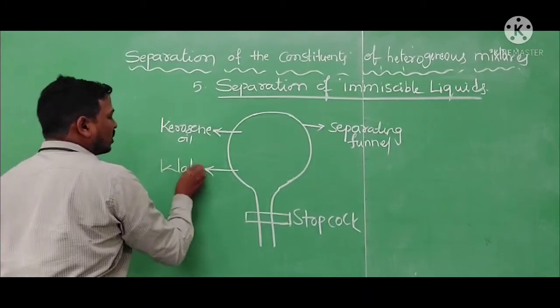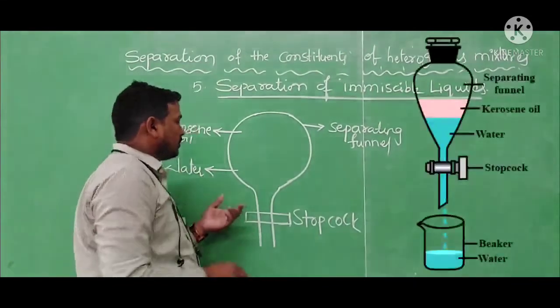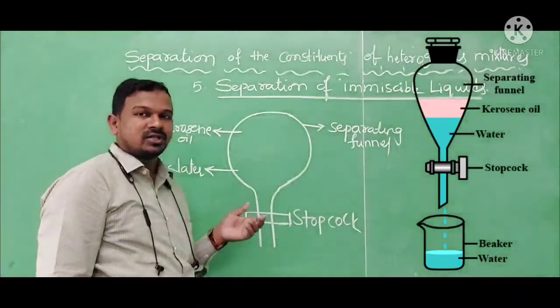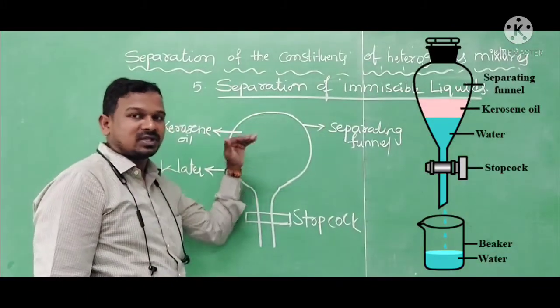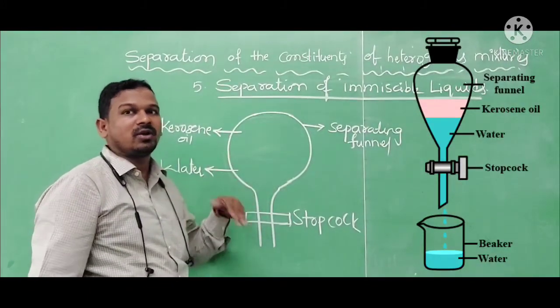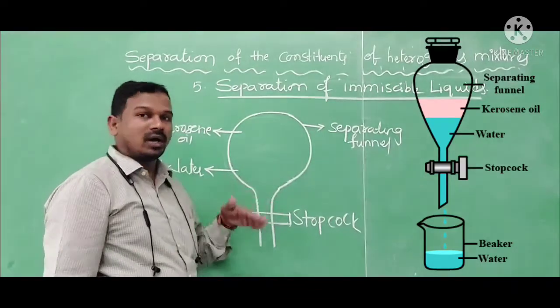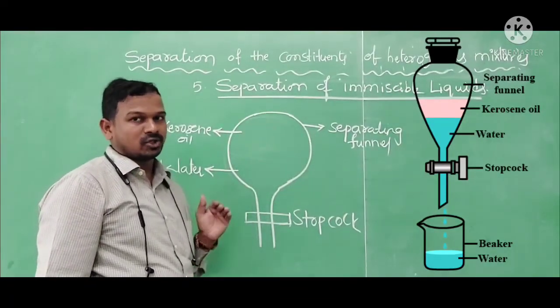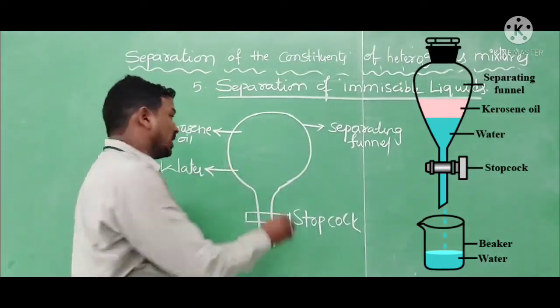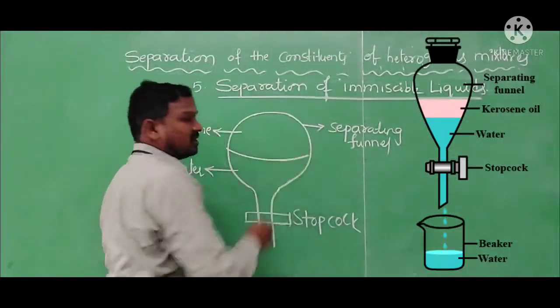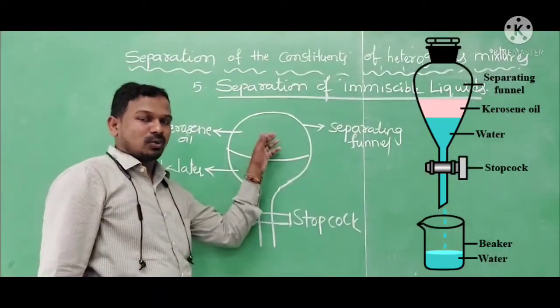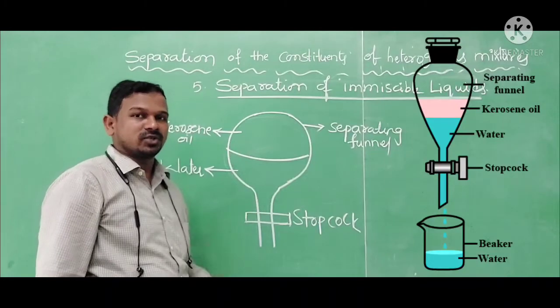Because water has more density than kerosene oil. That's why it settles at the bottom, whereas the kerosene stays on top, and both together form layers. We can easily identify the components, water and kerosene.